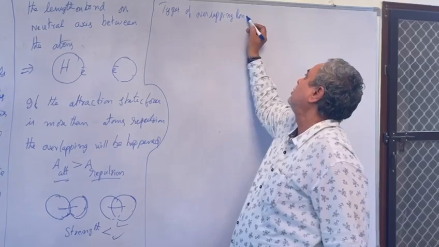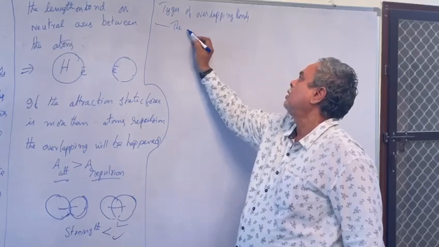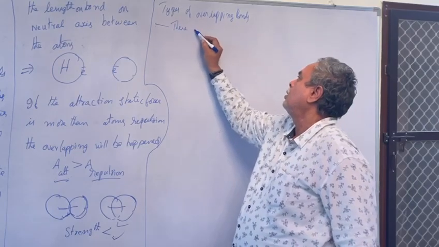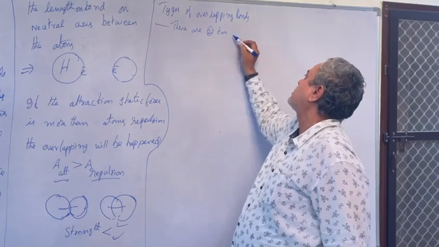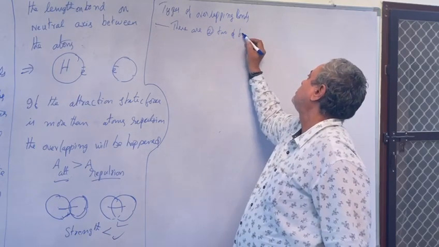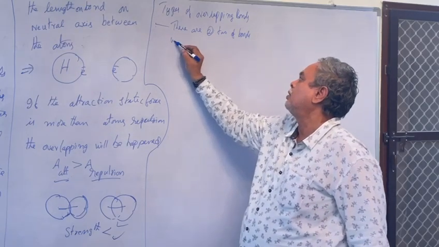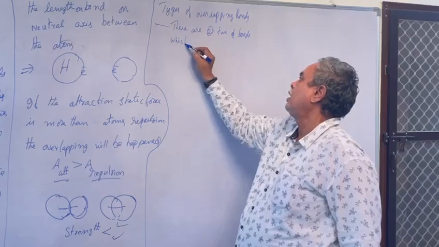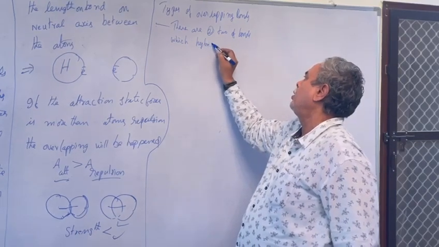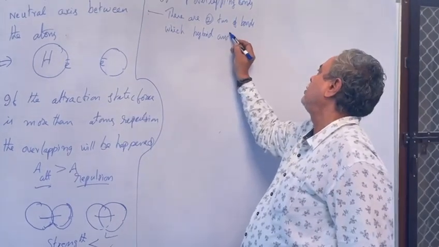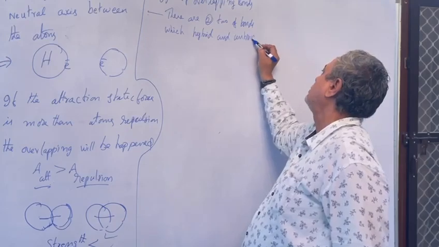There are two types of bonds: hybrid and unhybrid.